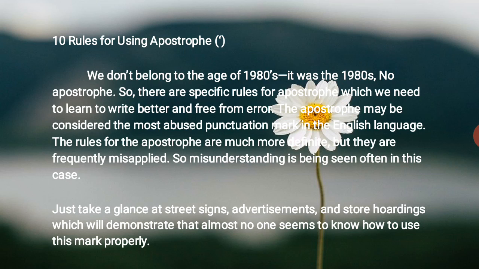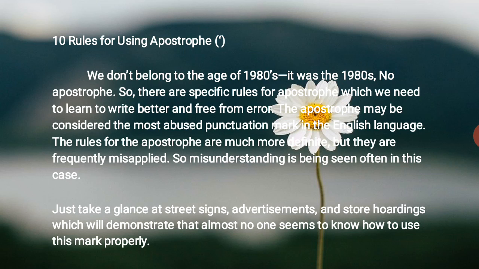It shows there are specific rules for apostrophe which we need to learn to write better and free from error.